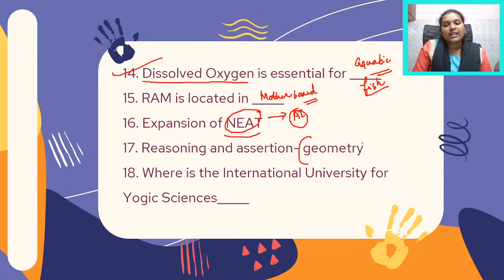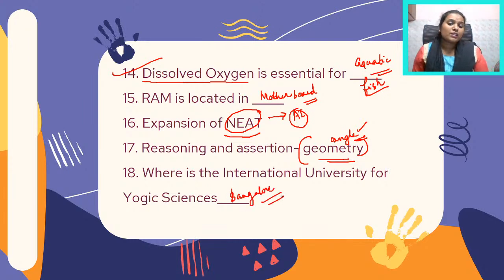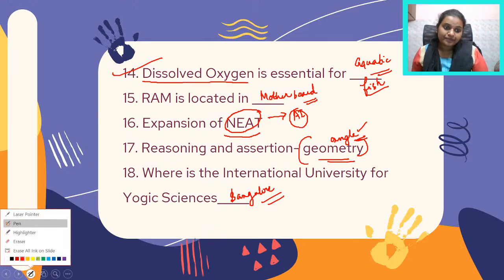Now this question, again a reasoning and assertion question, was based on geometry, and more specifically on angles. And there was this other question which reads, where is the International University of Yoga for Yoga Sciences? And the answer is Bangalore, because this university was newly founded and it is present in Bangalore.